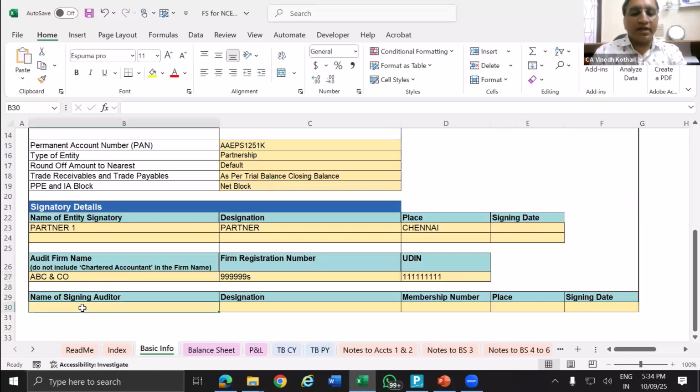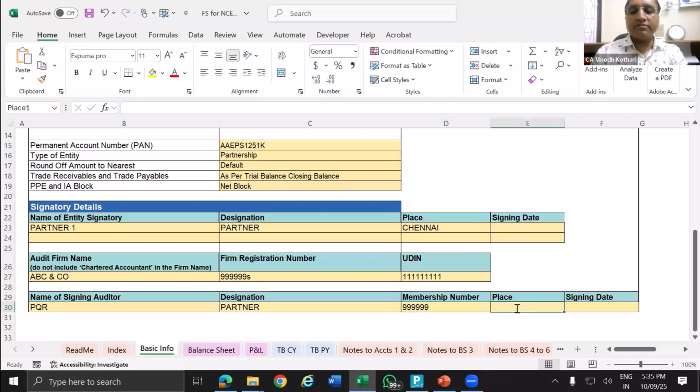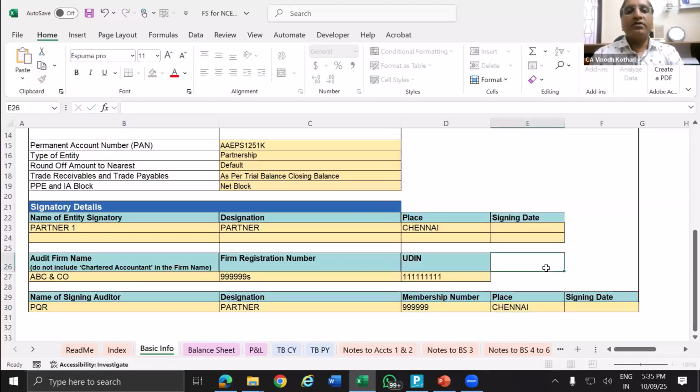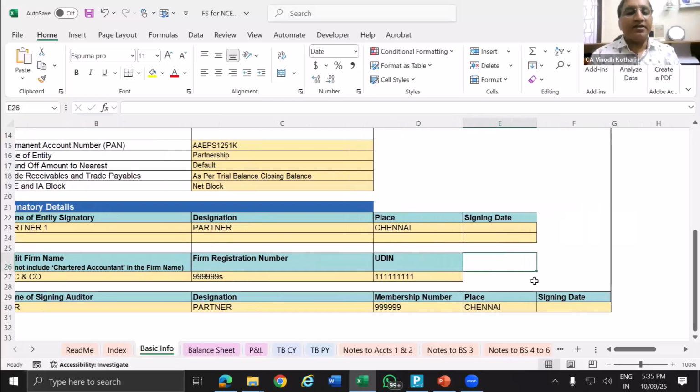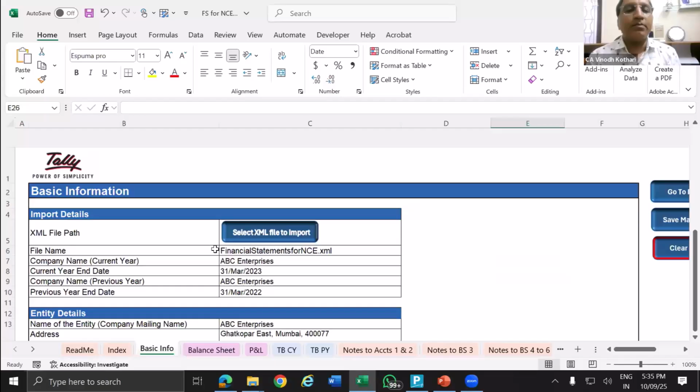Then who is the auditor signing? Designation, membership number, place. So all these details, signing date, you can provide so that it will automatically be linked to the places where this data is to be updated.